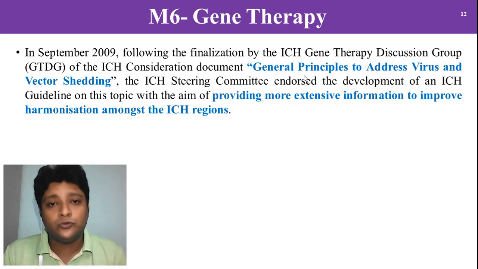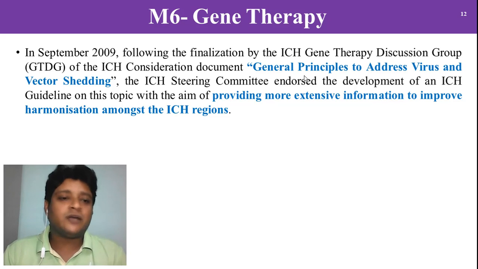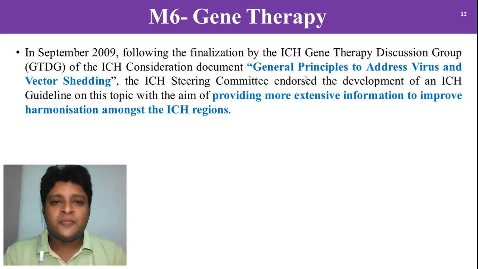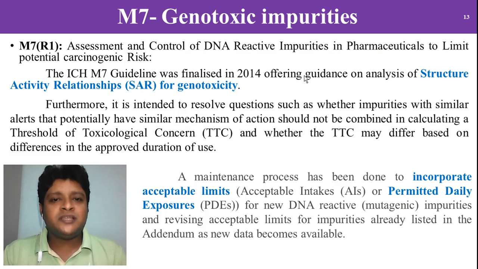How we are going to execute it, how we are going to go for the trial, or how we are going to prepare it. Regarding this, gene therapy guidelines are contained in the M6, called the multidisciplinary 6 series of gene therapy. Now M7 is about genotoxic impurities. Genotoxic impurities means the impurities which are causing some alteration or changes, having a similar mechanism of action, as in gene therapy.